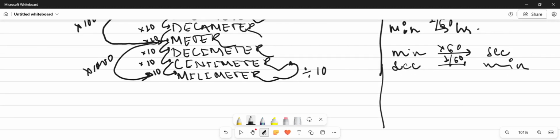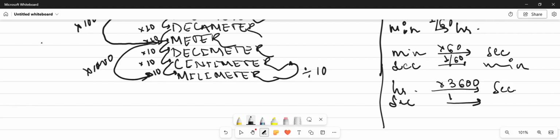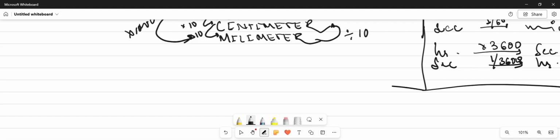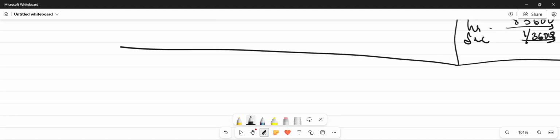If we have to change hour into seconds, multiply by 3600, 60 into 60, 3600. And if we have to change second into hour, then 1 by 3600. So it was the basics about time. Now we will discuss the conversion of kilometer per hour into meter per second.